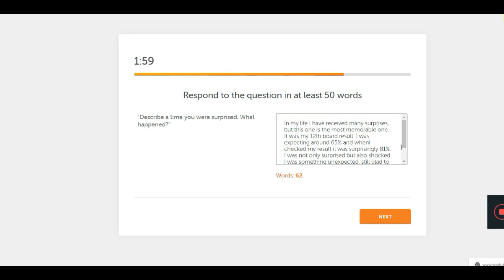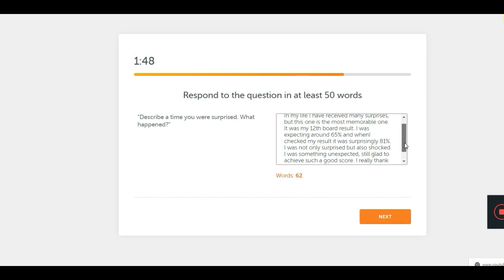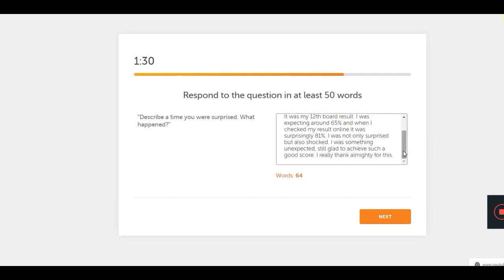Now here I have completed my task. The very first thing that you have to do is write whatever comes to your mind or whatever good vocabs you have in your mind. Write everything and then give it a check. Check that you have not committed any spelling mistakes or typing errors. Take some time to do that, and always from 5 minutes give at least 1.5 minutes to check your answer. That is definitely a good habit.